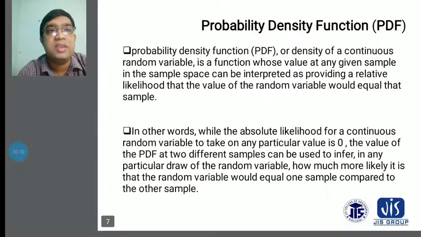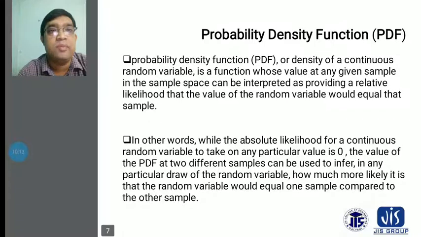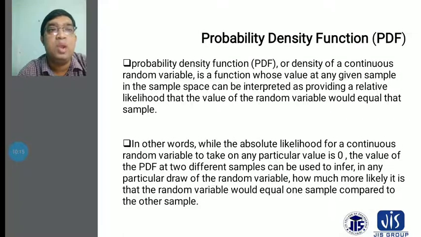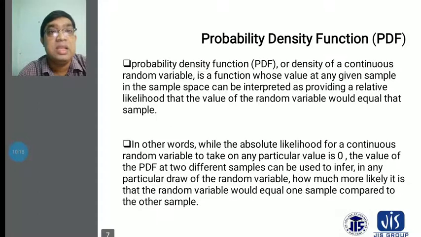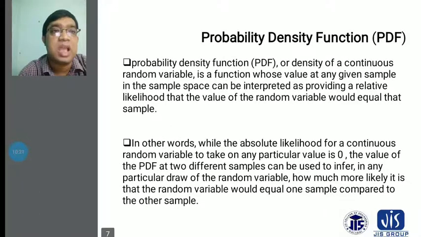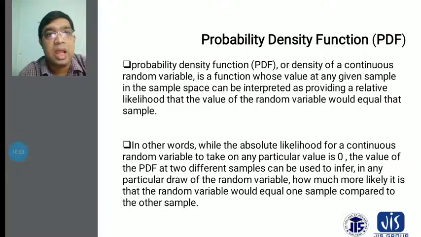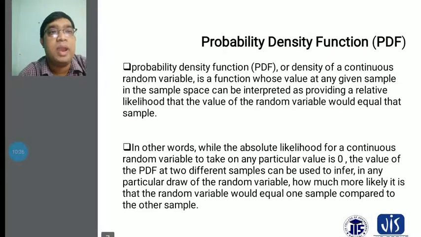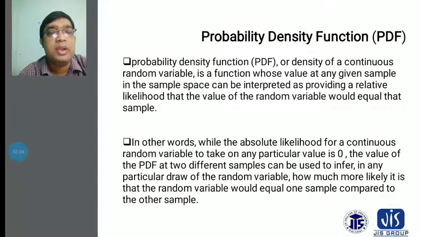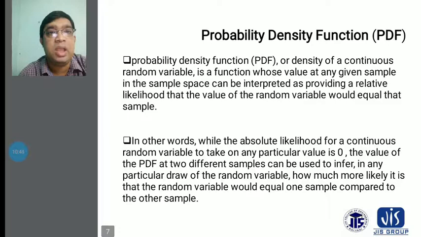The probability density function, or the density of a continuous random variable, is a function whose value at any given sample in the sample space can be interpreted as providing a relative likelihood that the value of the random variable would equal that sample.